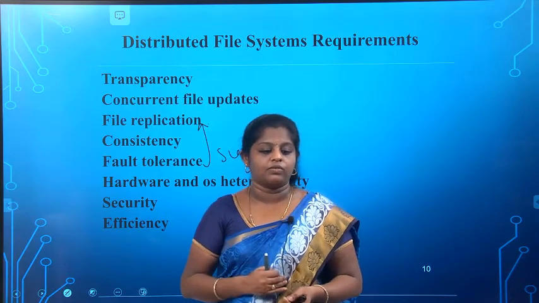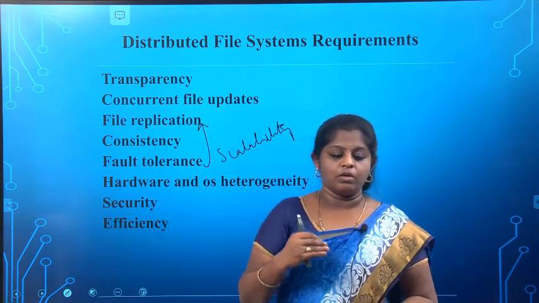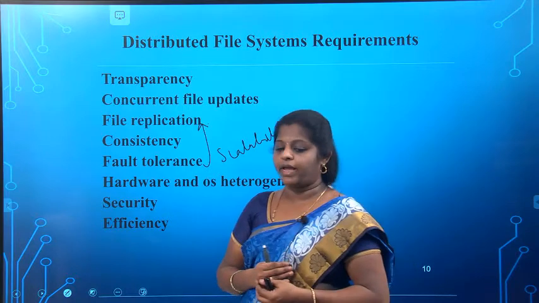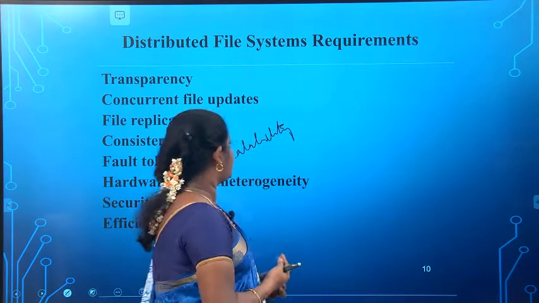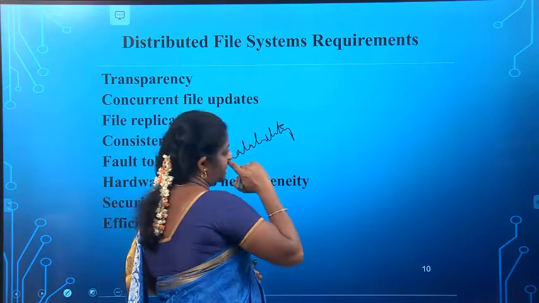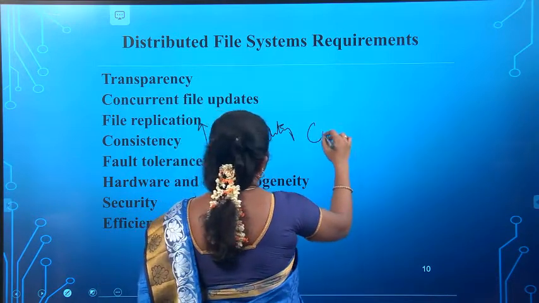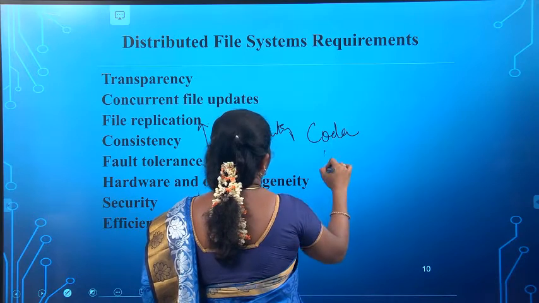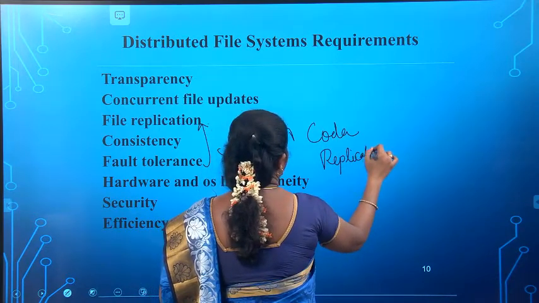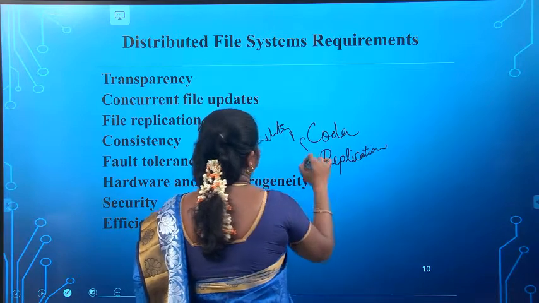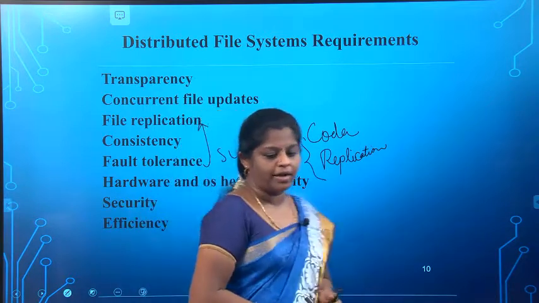This replication of data is included in the Coda replicated file service. That means not the full file, only a few portions of the files have copies in some other file location.